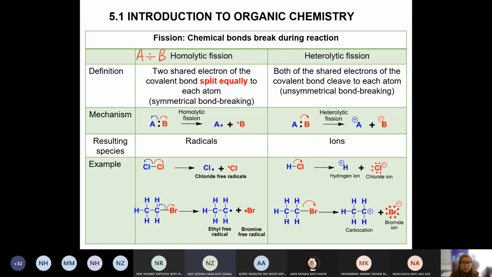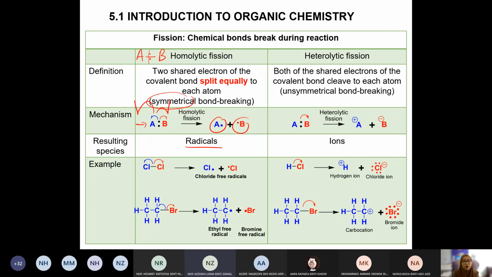Homolytic means two shared electrons, the covalent bond splits equally. So this bond will break, and both electrons will be returned to their owners. See, like this. Do you see the arrow used? It is a single-headed arrow, a half-headed arrow. One returns to A and the other returns to B. So this is what we call symmetrical bond breaking. Each one gets one. These are free radicals, they produce radicals.